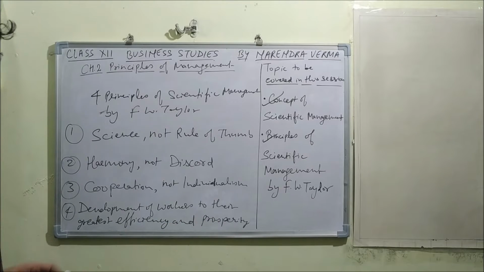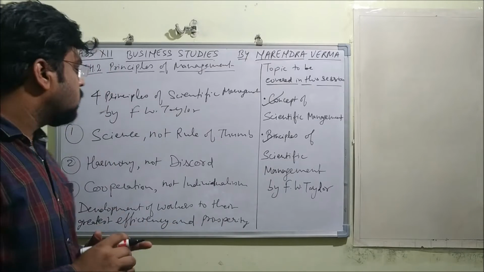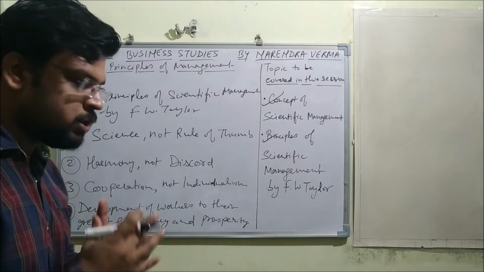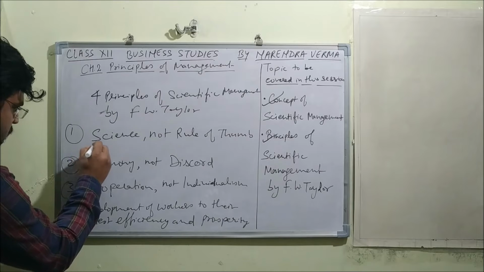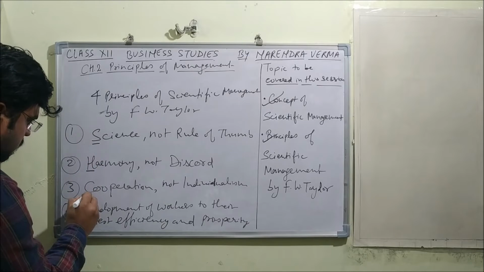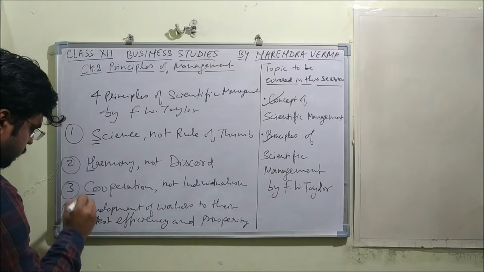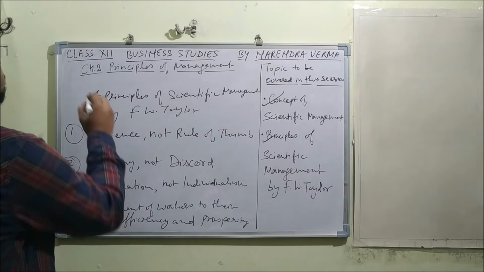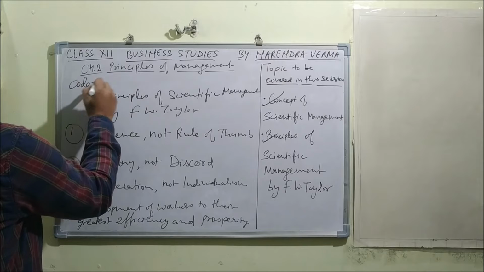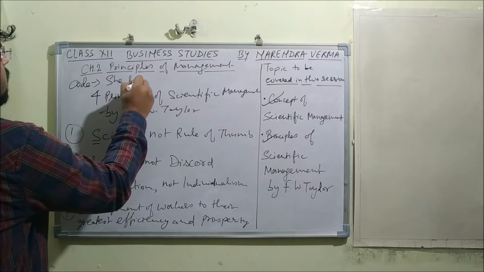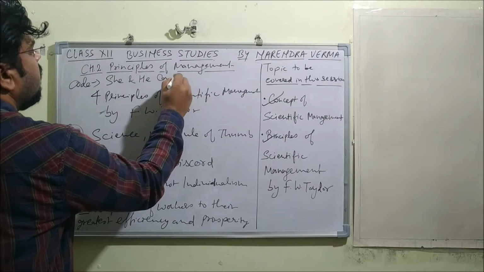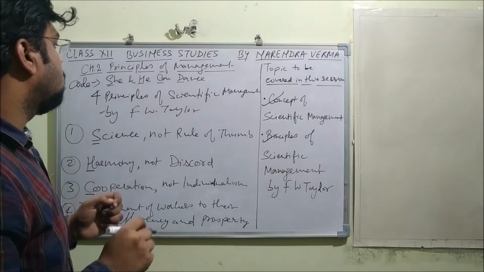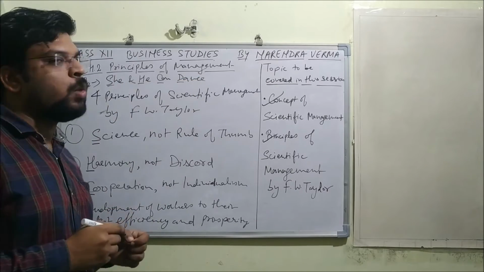So, to learn these four principles in a single go, I have made a code. Alright, so I have taken the first letter of the first words so that I can make a code with these. So what is the code to remember? She and he can dance. Alright, let me tell you one unique thing about this code, why it is unique.